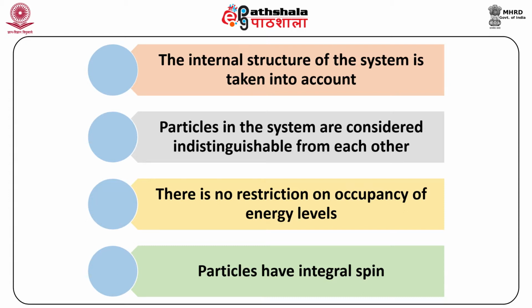Further, one may ask which type of particles will obey Bose-Einstein statistics. It has been found that the particles which have integral spin, such as photons, obey Bose-Einstein statistics, and this spin can be calculated once we know their internal structure.